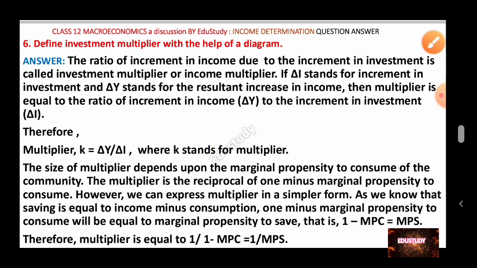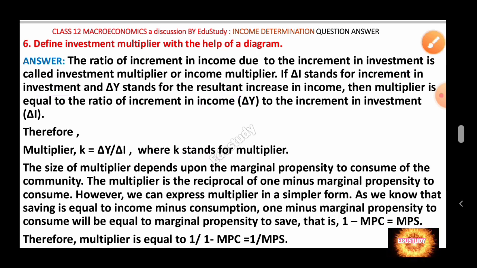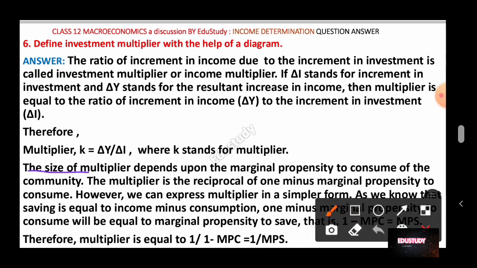So here what is del Y? Del Y means increment in income, and what is del I? Del I stands for the increment in the investment, and k stands for multiplier. So I hope you have understood the definition of the investment multiplier. And on what does the size of the multiplier depend? The size of the multiplier depends upon the marginal propensity to consume of the community.